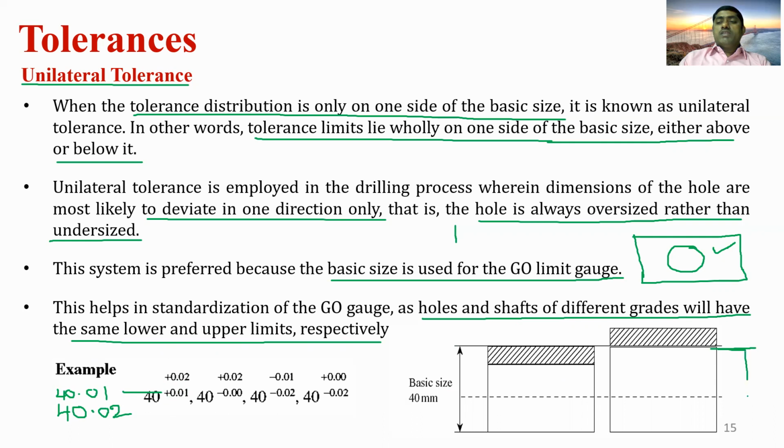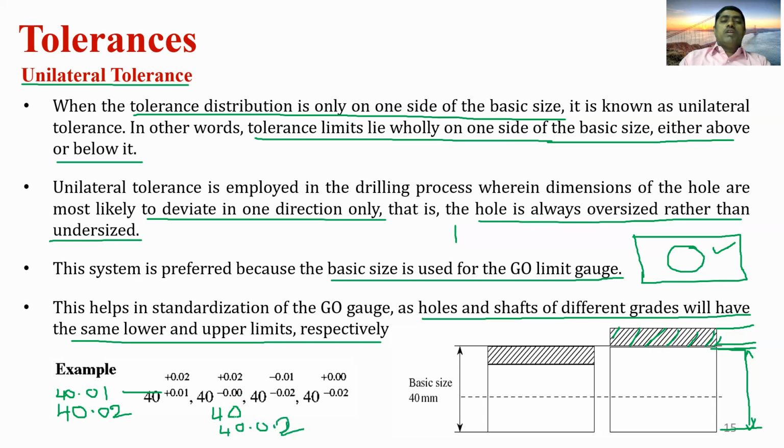This is the basic size of the shaft, and the tolerance is provided with lower limit as 40.01 and upper limit as 40.02, so completely on one side the tolerance is provided. That is called the unilateral tolerance. Similarly, in the second case, 40 minus 0.00, 40 is the basic size, and the upper limit is 40 plus 0.02, that is 40.02.